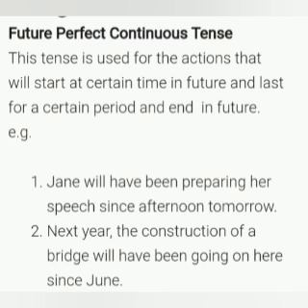Okay, now it is said it is used to describe actions that have been going on continuously until a certain time in the future. Like for example, Jane will have been preparing her speech since afternoon tomorrow.